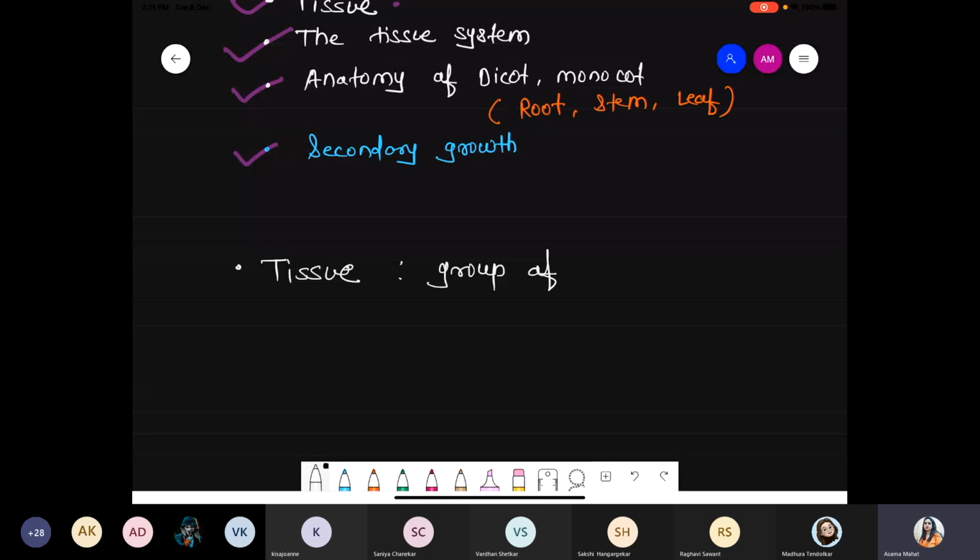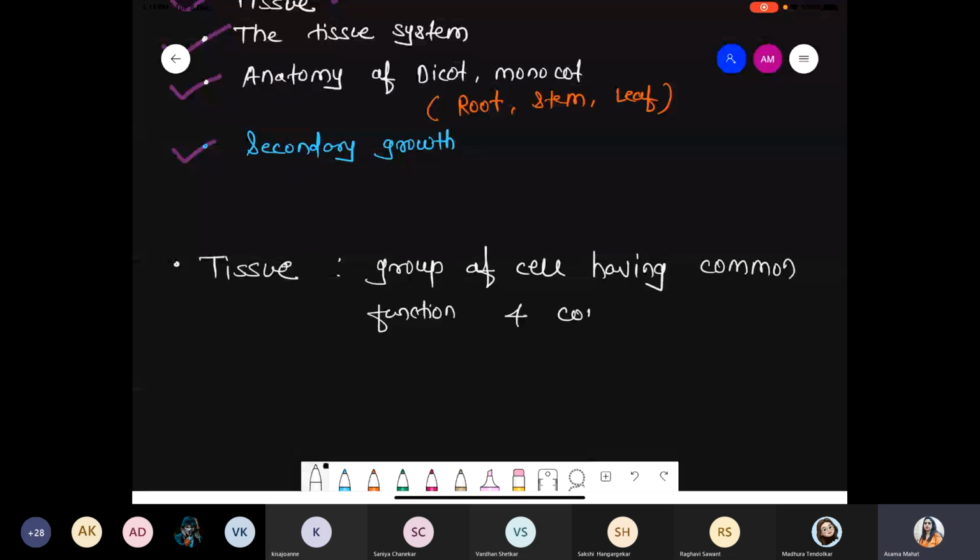Whenever we are talking about tissue, these are groups of cells having common function and common origin. So this is the simplest definition of tissue. Tissue is basically a group of cells, and that group of cells has a common function as well as a common origin.